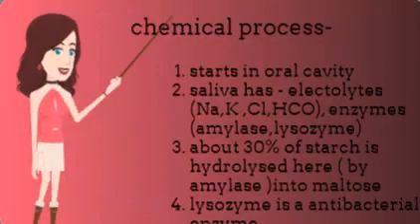Chemical process starts in the oral cavity. In the oral cavity, saliva is present which has electrolytes like sodium, potassium, chlorine, bicarbonate, and enzymes like amylase and lysozyme. About 30% of starch is hydrolyzed here by the enzyme amylase into maltose. Lysozyme is an antibacterial enzyme.